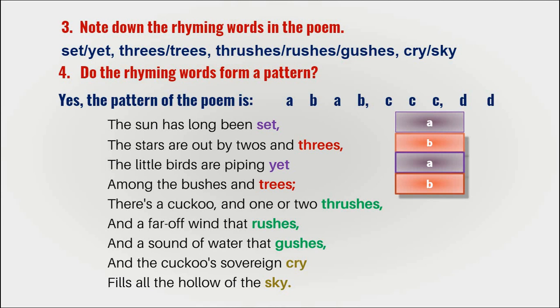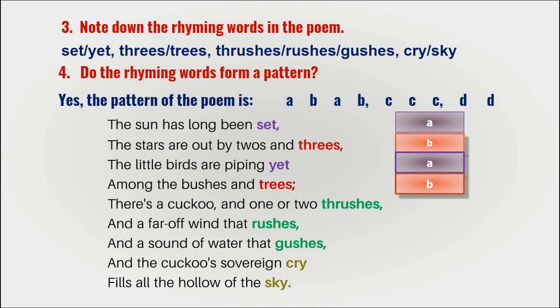that B. Then on the third line there came "yet". Yet seemed to rhyme with the word "set", so we call that A again because they sound the same. And both of the "trees" sound the same, so we call that B again. But this is the thrushes.